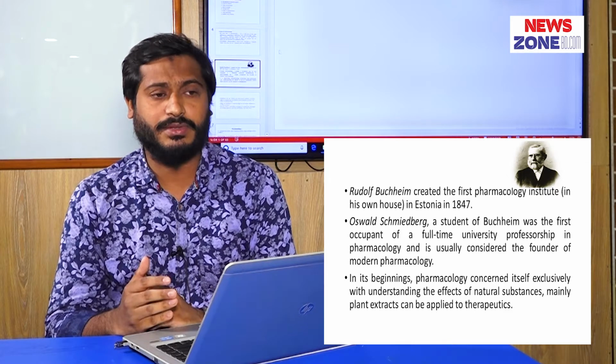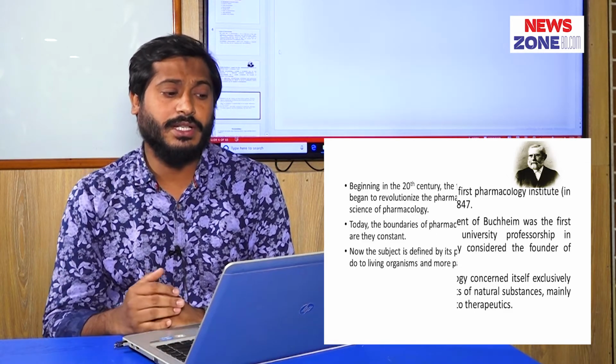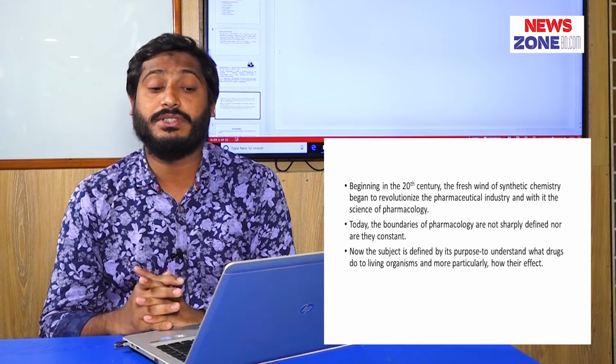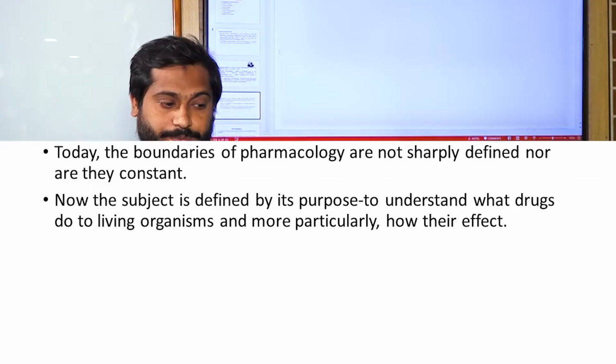He discovered the blood concentration of chloral hydrate and chloroform. Then in the 20th century, the fresh wind of synthetic chemistry began to revolutionize the pharmaceutical industry and with it the science of pharmacology. Today the boundaries of pharmacology are not sharply defined, nor are they constant.